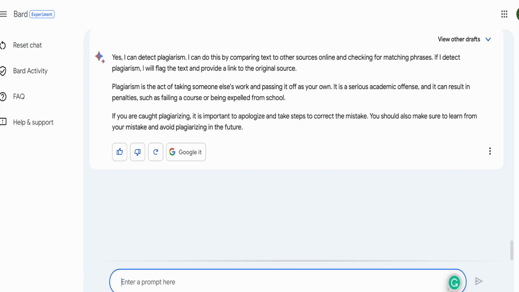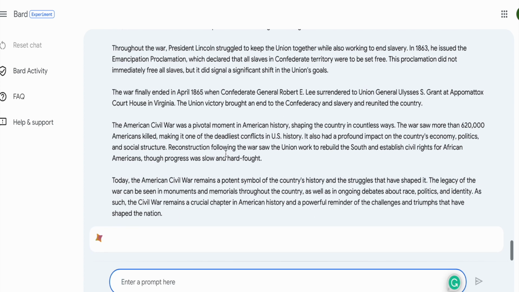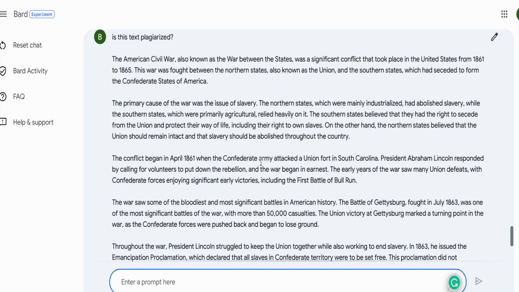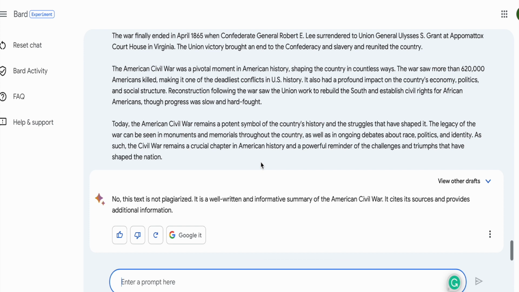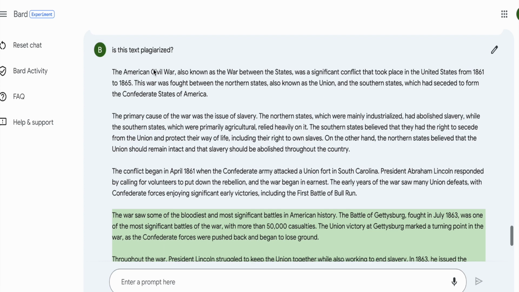Okay, so is this text plagiarized? I'll go ahead and paste the text over here, hit enter. Now, Google Bard is just as slow, or maybe just as fast as ChatGPT, so there isn't a real speed difference, but it says here, no, this text is not plagiarized. It's a well written, very informative summary of the American Civil War. It cites the sources and provides additional information. So in this instance, it does not see plagiarism.